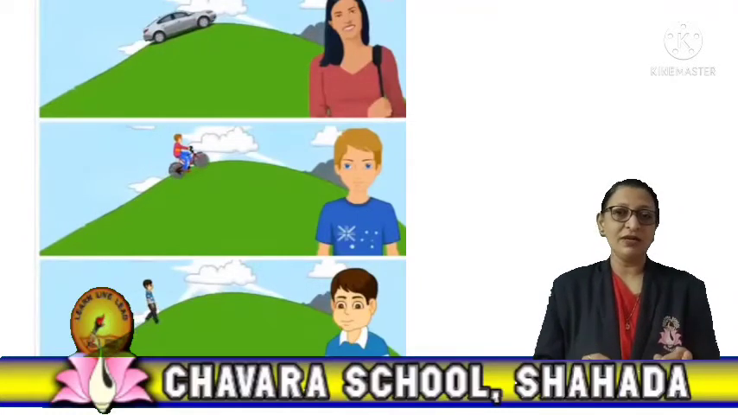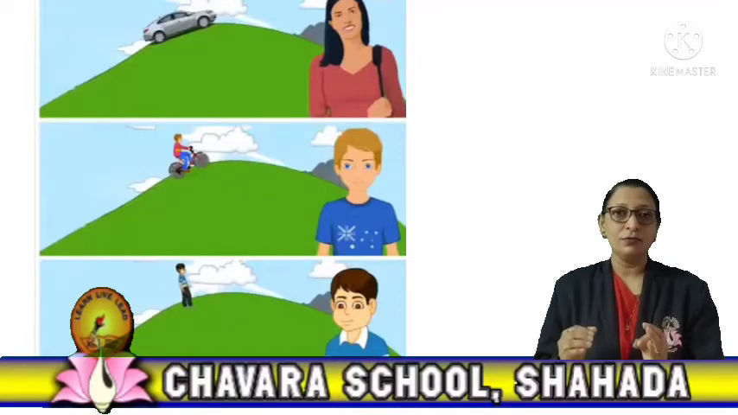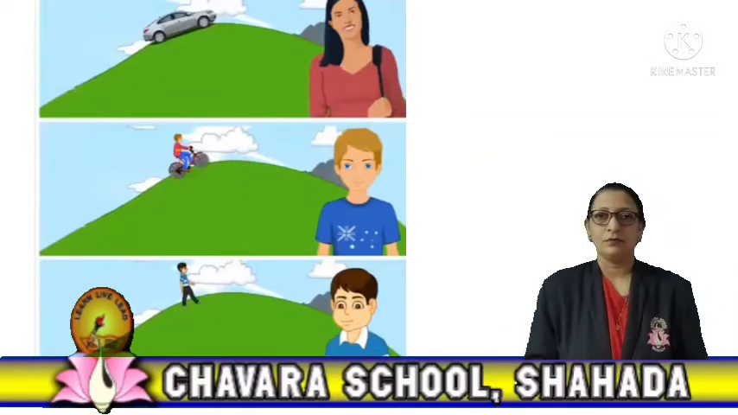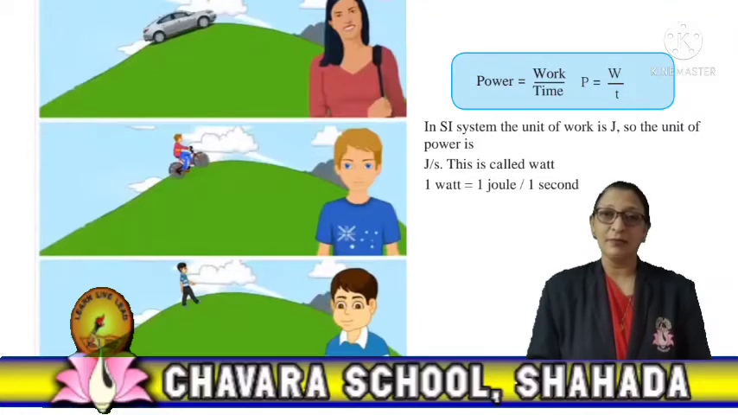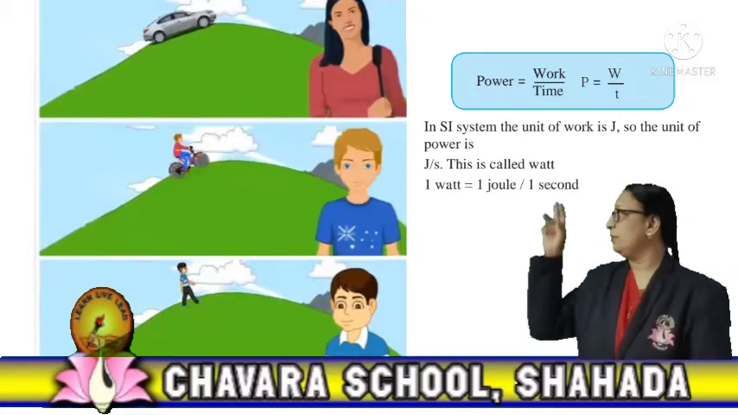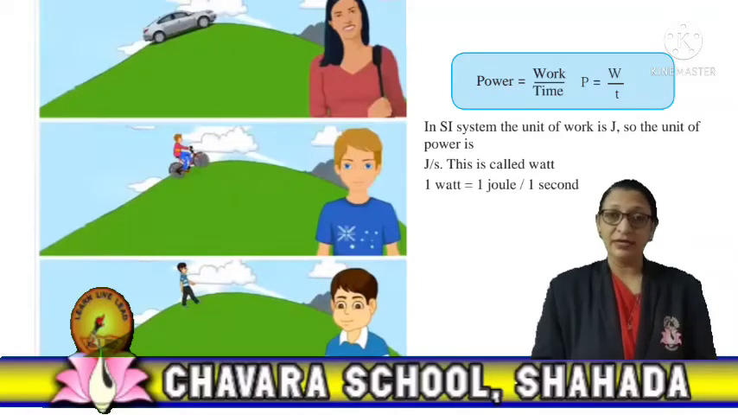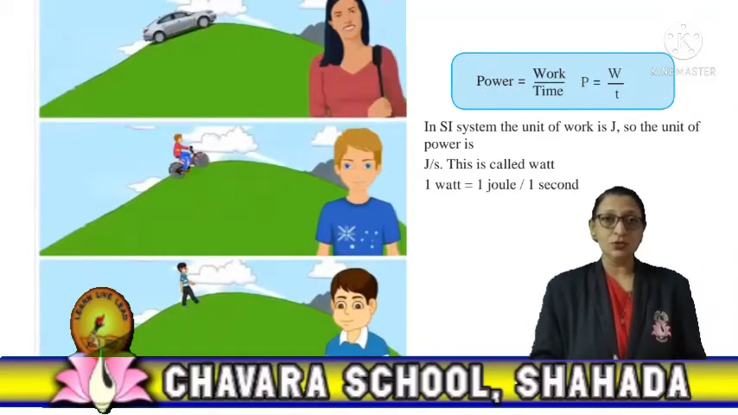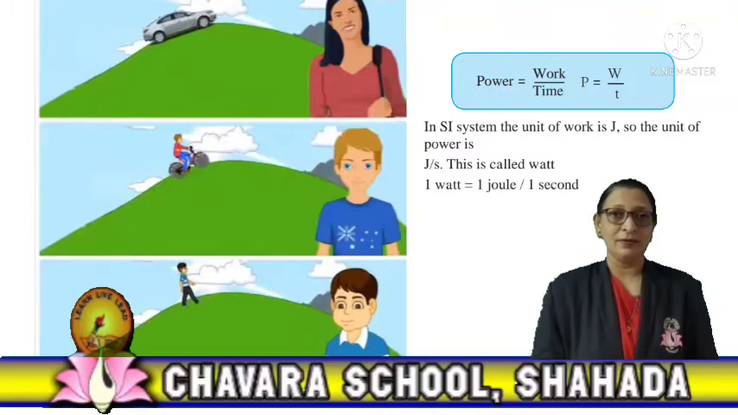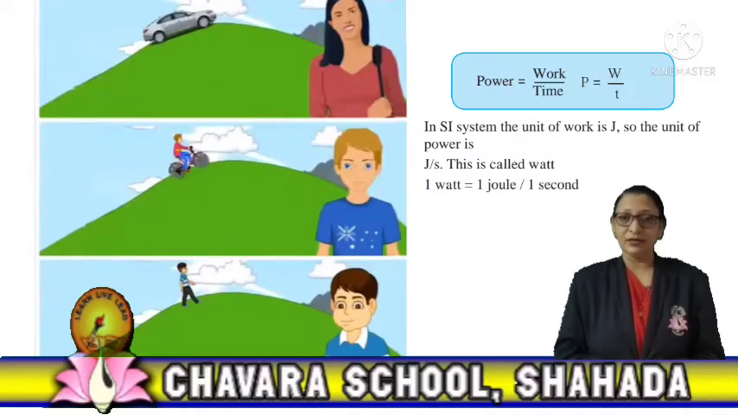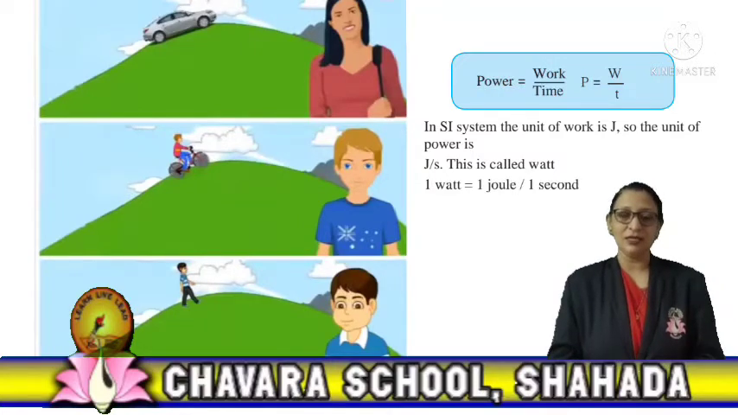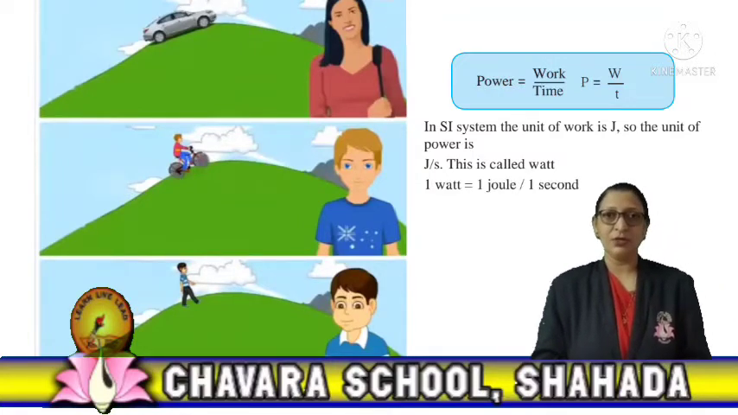So power we can define as the rate of doing work. If W is the work done in time T, then the power P is equal to work upon time, that is W upon T. The unit of power in the SI system is joule per second, and in the CGS system is erg per second. Joule per second is also called watt. Let us discuss in detail the relationship between the units of power.